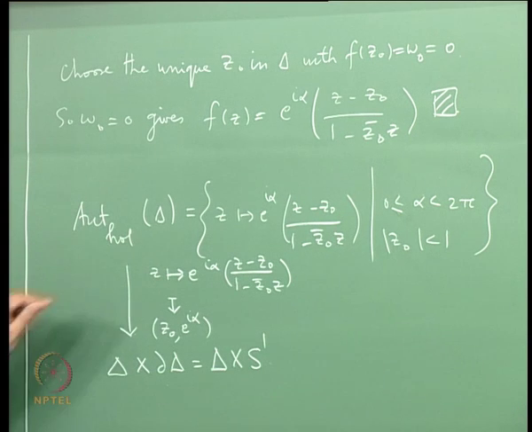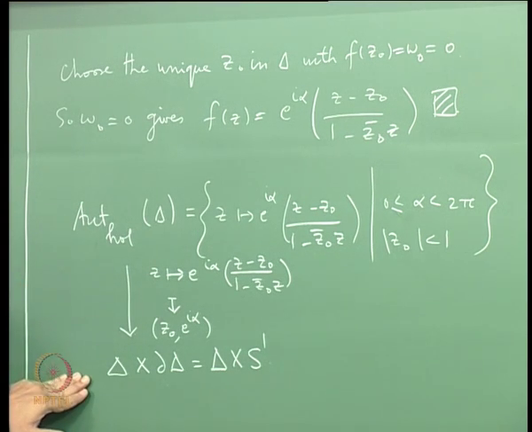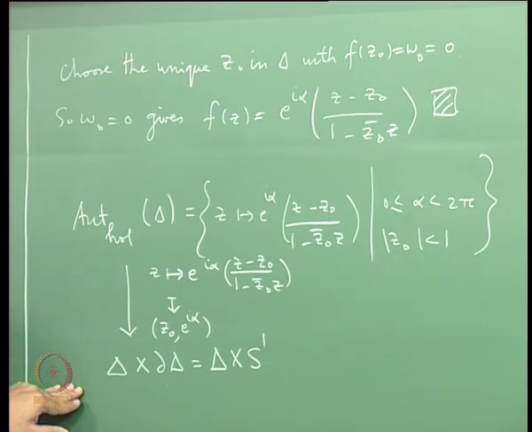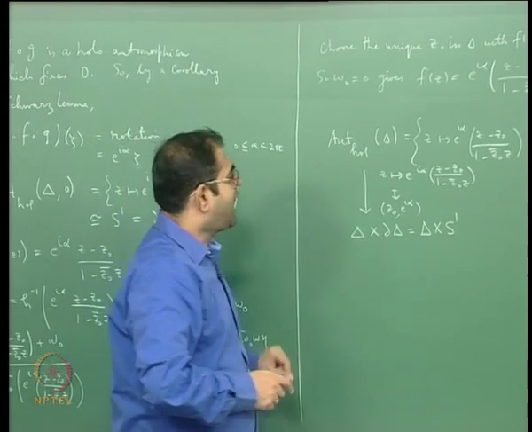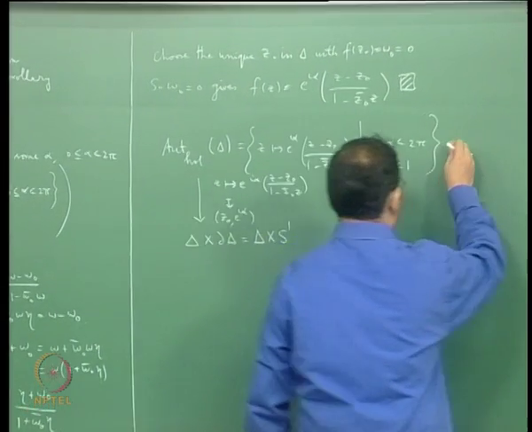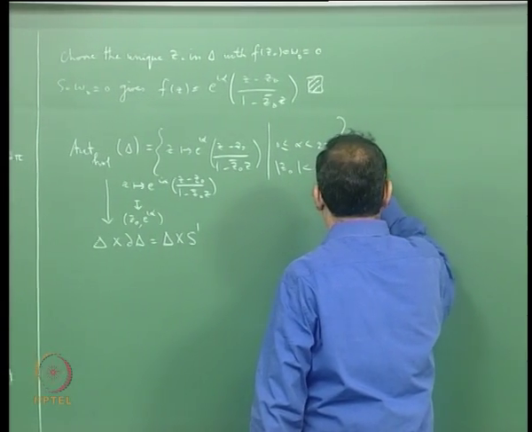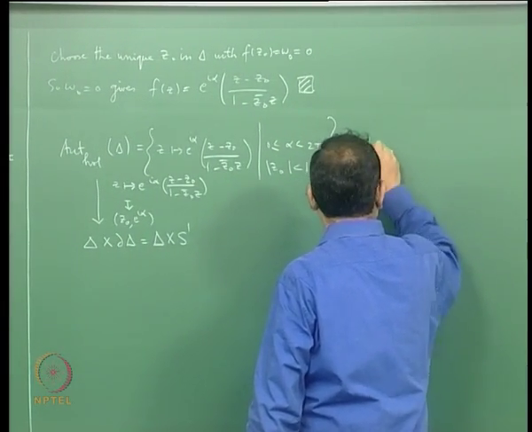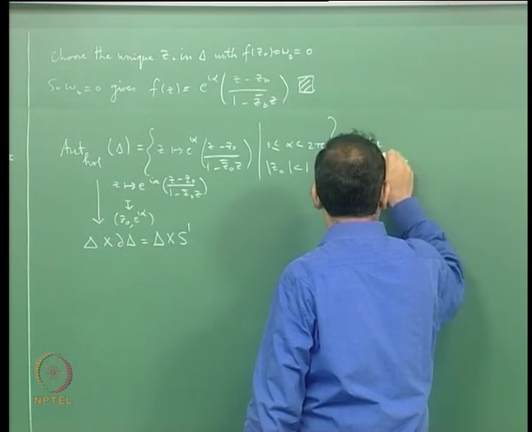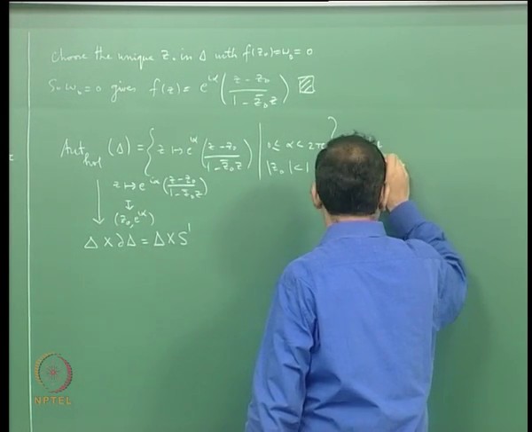And this will be an isomorphism of groups. So this will contain properly